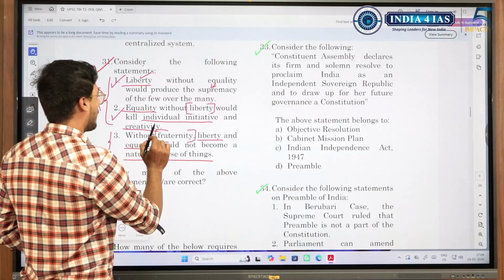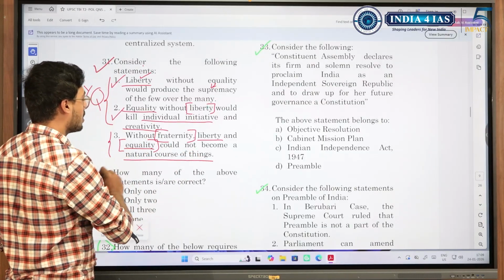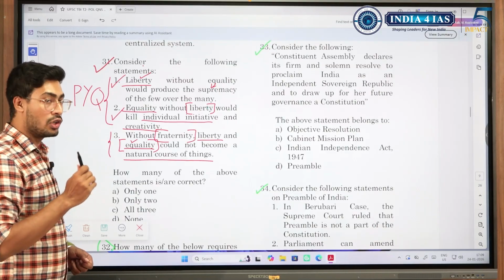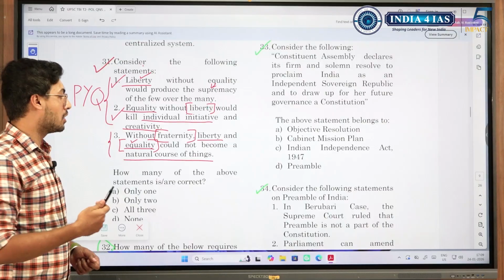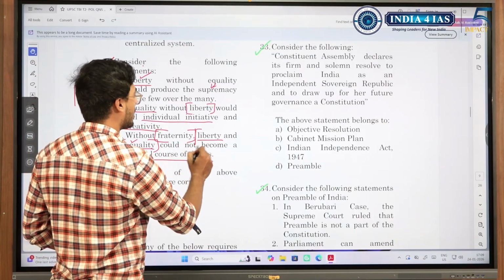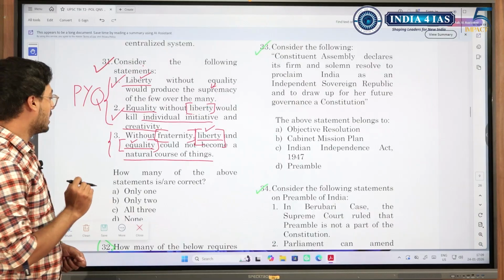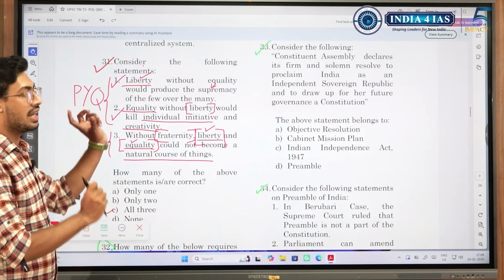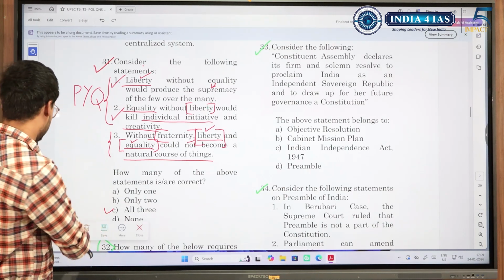If there was fraternity, then we would respect each other, so there would be some sort of equality. And if there was fraternity, we would not restrict others from their individual initiative, rather we would promote it. So it reinforces even liberty. So in this case all three are correct. This is how you could have taken each word and thought with respect to the other word as to what was possible and what was not possible.